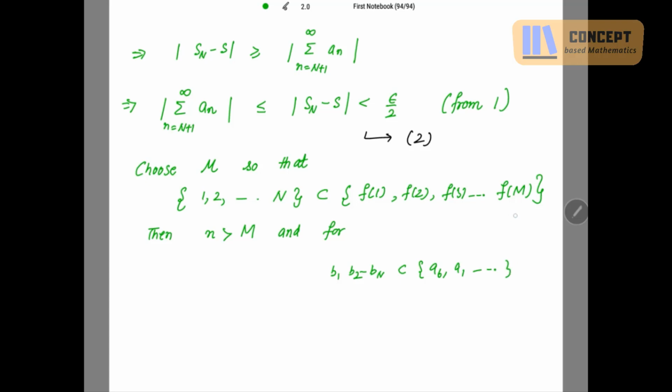So I choose such M such that I can have this small n, because this n is a natural number which is also tending to infinity. So for that M, my n can be greater than such M, right?